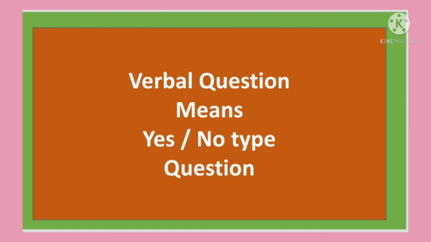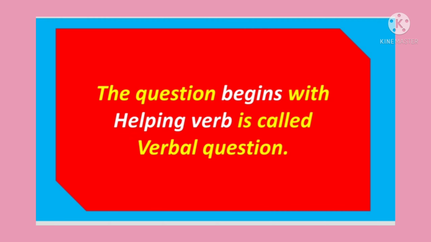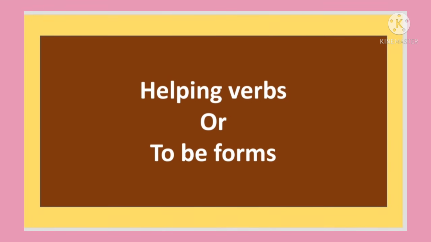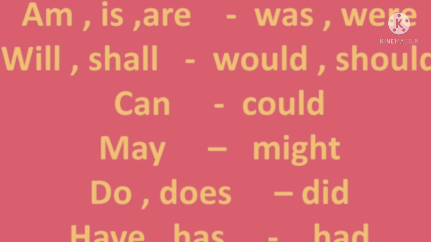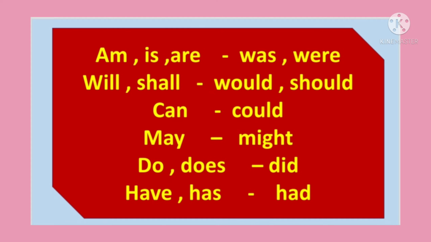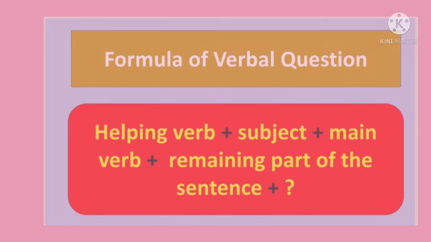What is the definition of a verbal question? A question that begins with a helping verb is called a verbal question. Friends, helping verbs are the to-be forms. There are 19 helping verbs in English. These are am, is, are, was, were, will, shall, would, should, can, could, may, might, do, does, did, have, has, had.